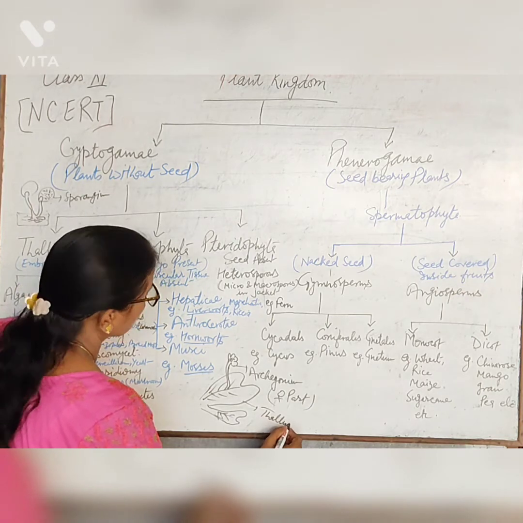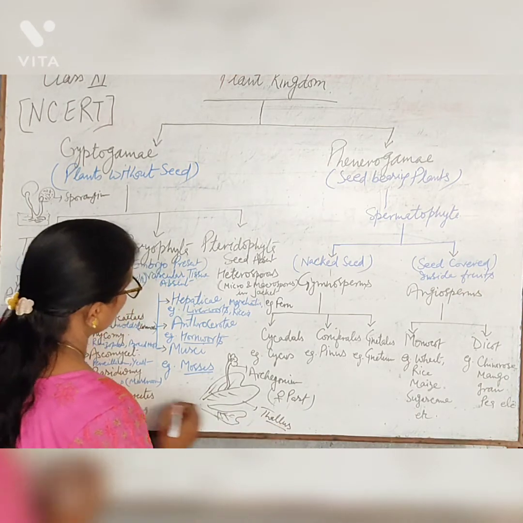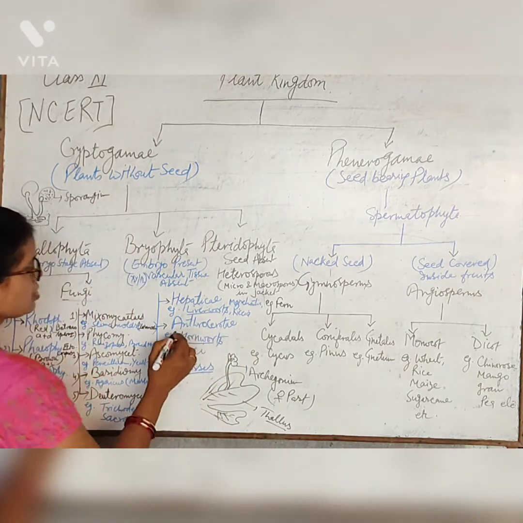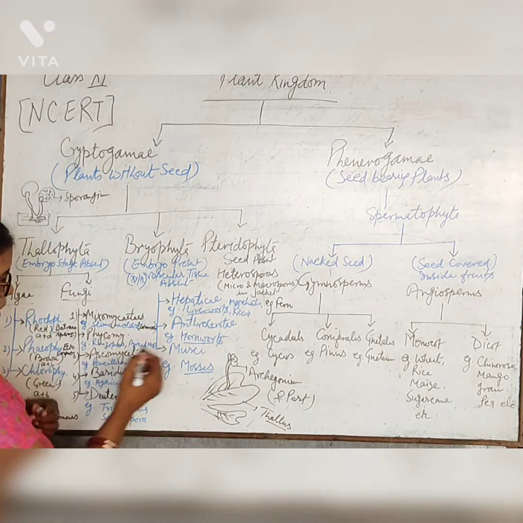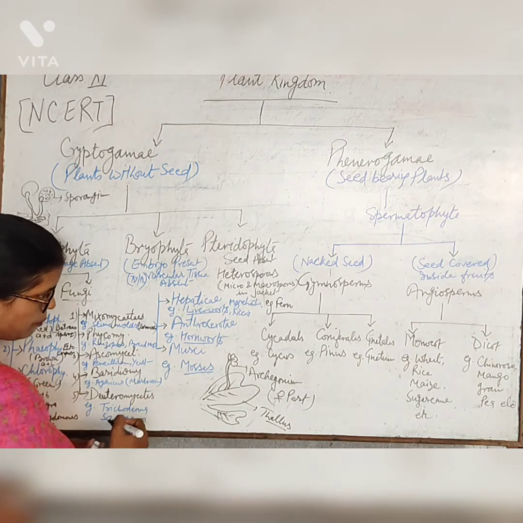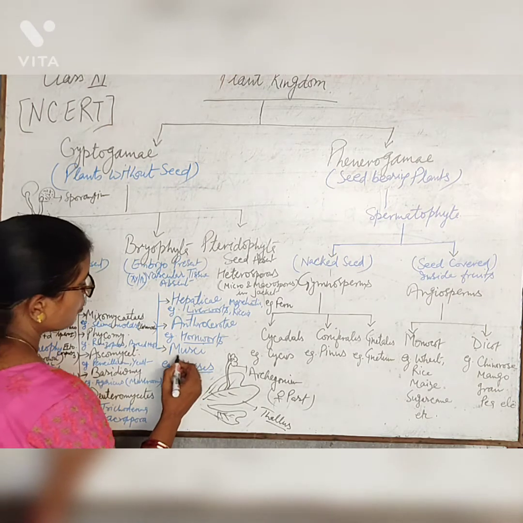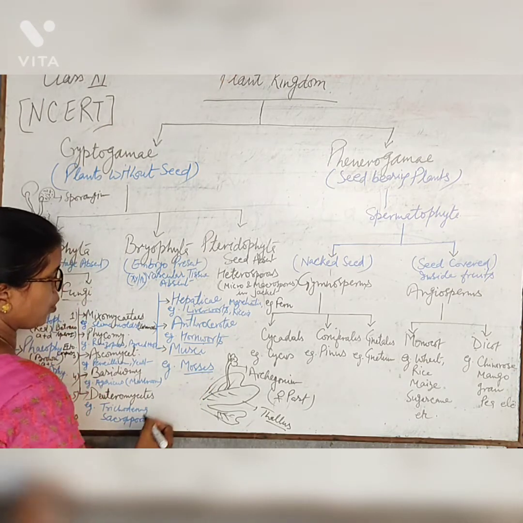The second classification of bryophytes is Anthocerotae, example hornworts, and the third one is Musci, including mosses.